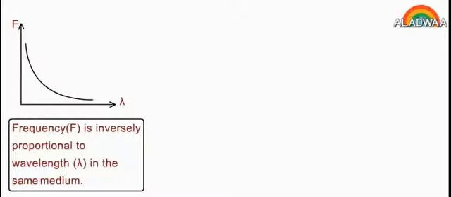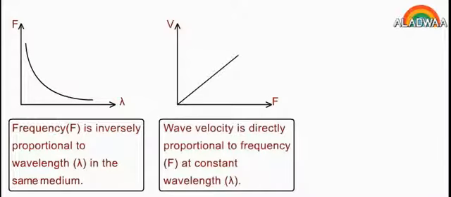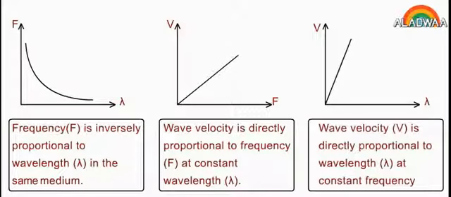Frequency is inversely proportional to wavelength in the same medium. Wave velocity is directly proportional to frequency at constant wavelength. Wave velocity is directly proportional to wavelength at constant frequency.